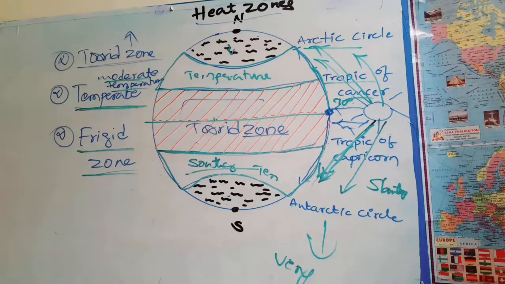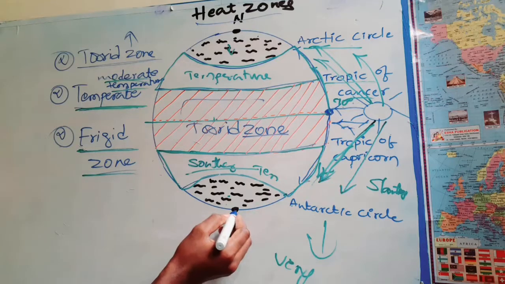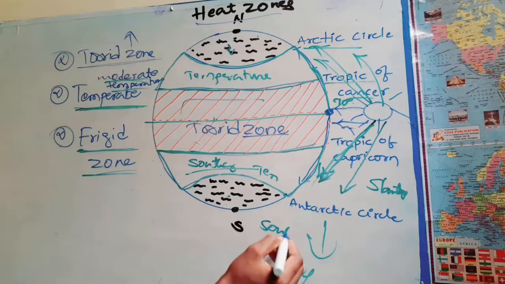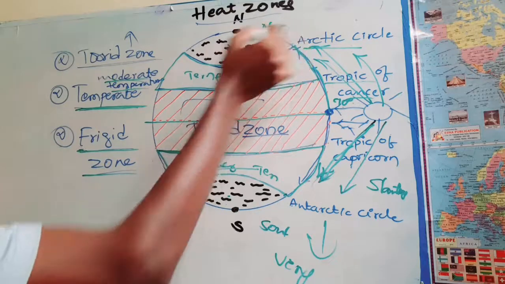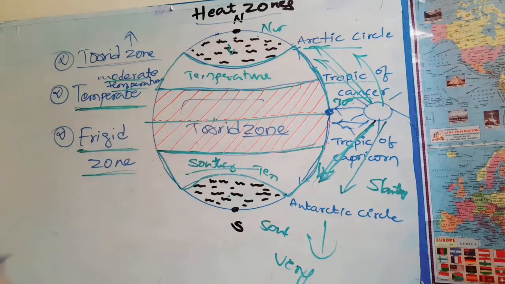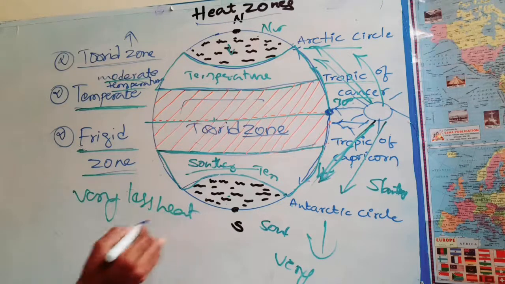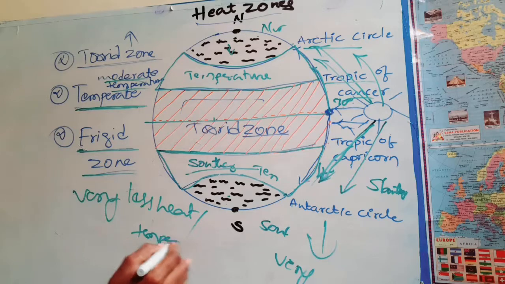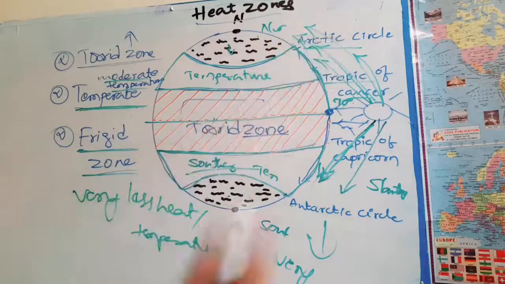Then come to the definition. What is the frigid zone? This is the region that lies between the Antarctic Circle and the South Pole in the southern hemisphere, and between the Arctic Circle and the North Pole in the northern hemisphere. This has very little heat or temperature. Why? Because of the slanting sun rays, it receives a very small amount of sunlight.